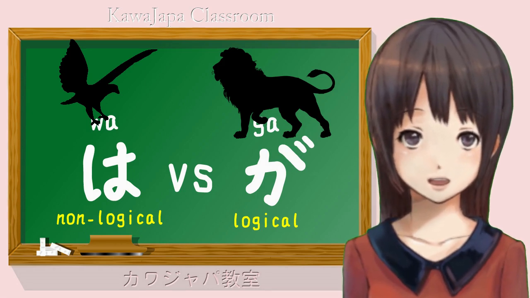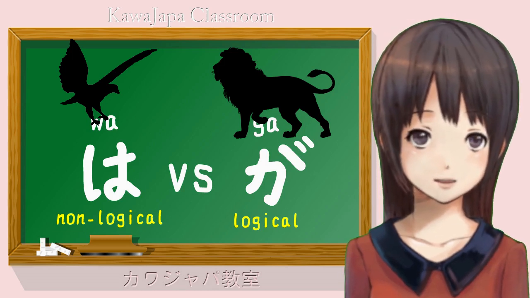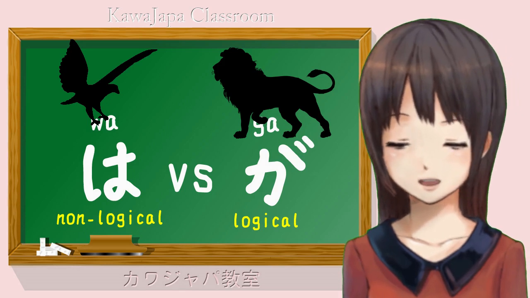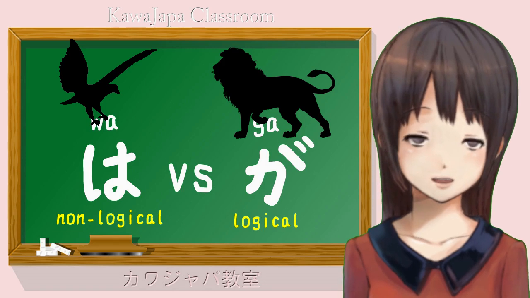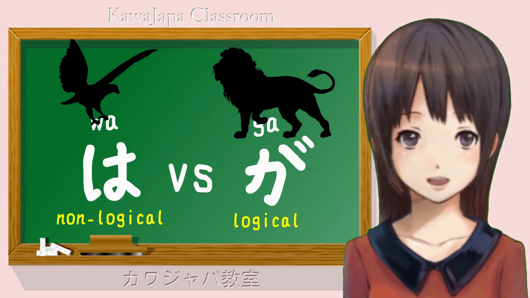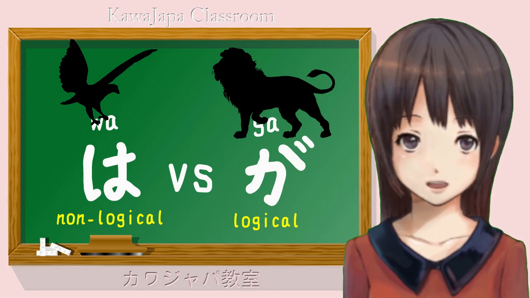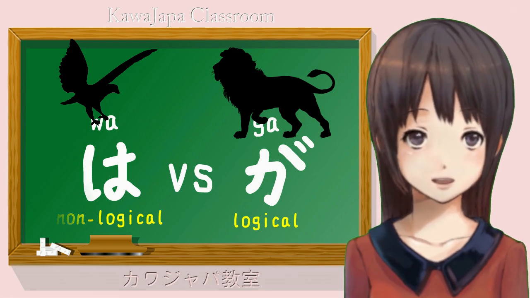It is the logical particles that tell us who is doing what to whom. They tell us what is where. They tell us what is going where. They tell us what is what. Everything that logically binds a sentence together in Japanese is handled by the logical particles. This makes it a very straightforward language, in fact.